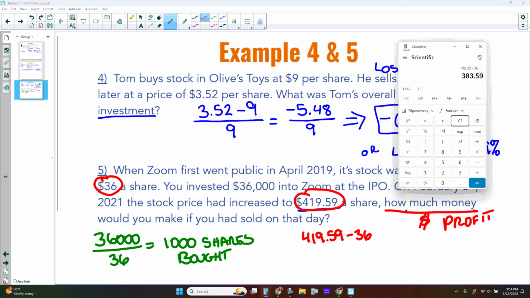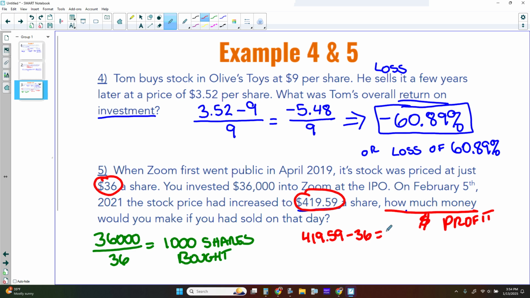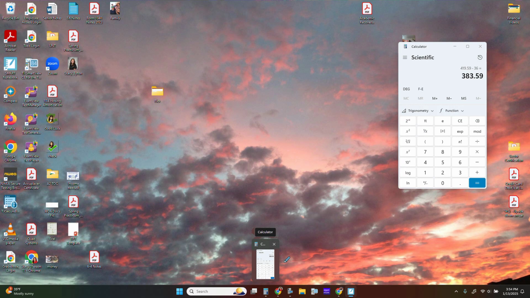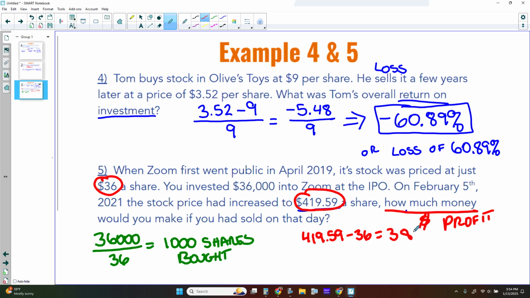To find that, we have $383.59. Okay, so the profit is $383.59. This is the profit per share. And that's the important part of this. This is that per share. They have made $383.59. And they bought a total of 1,000 shares.